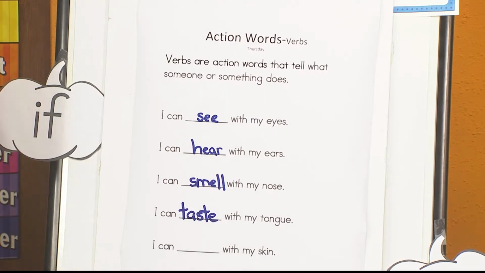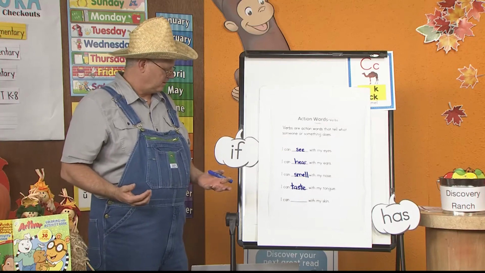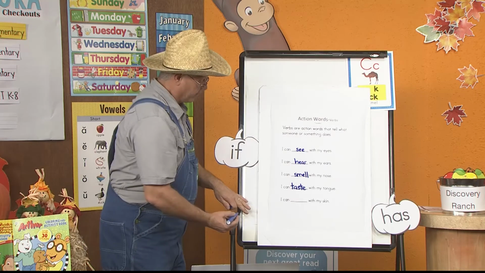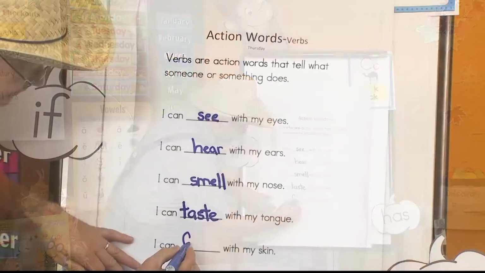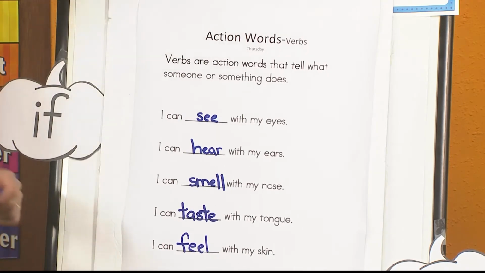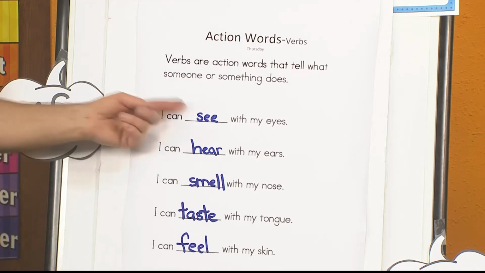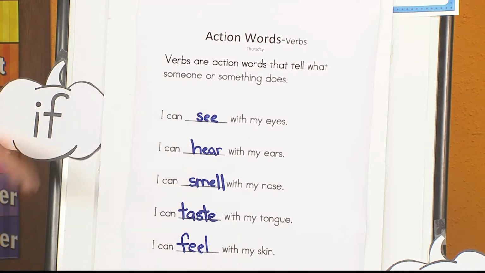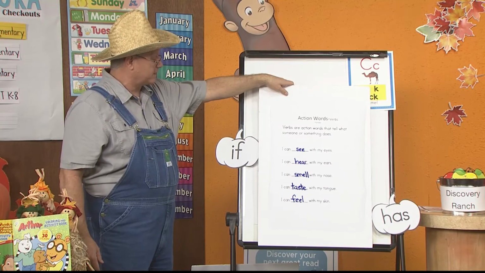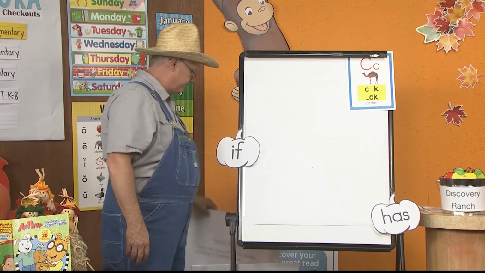One more action word. Can you do it? Let's go. I can blank with my skin. What do you do with your skin? Right, you feel. You feel. What's the first phoneme? F. Okay, F is for F. Feel with my skin. Look at all those action words. That is amazing. We have 5 action words. Those are verbs. Verbs are action words that tell what someone or something does.